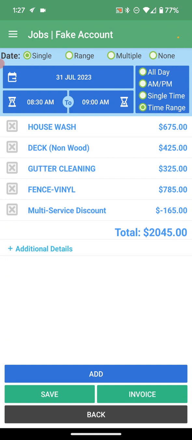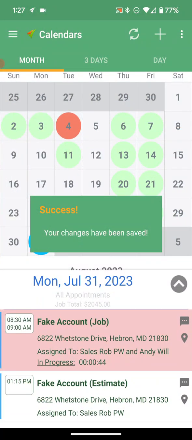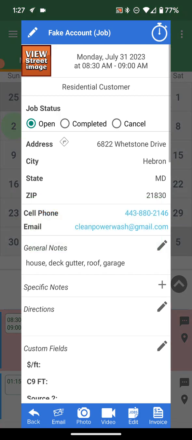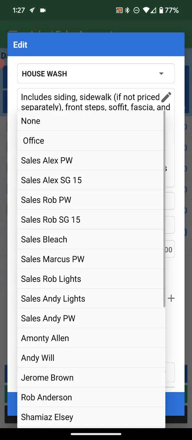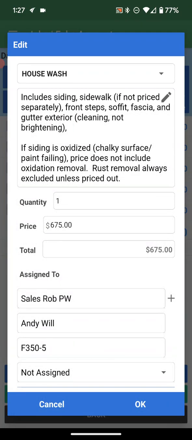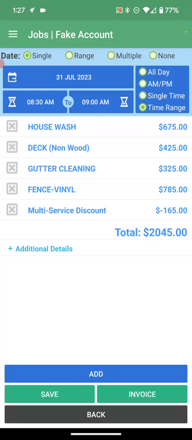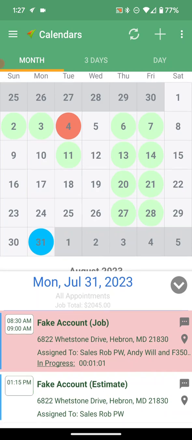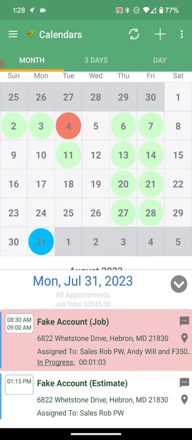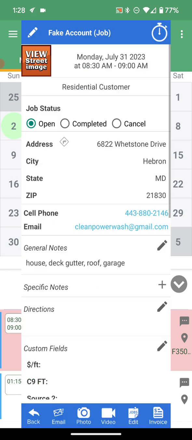So just save out of here. So I am missing him on some of the items. So now you can see that it's assigned to Andy, and also I'm going to add one other thing here. We would want to assign the truck. So now we can go back and see when they'd come in the morning. So it's assigned to Rob and Andy. So I sold it, Andy's doing the work. F350 number 5 is the one that's doing the job.